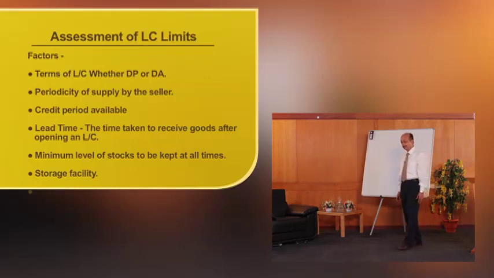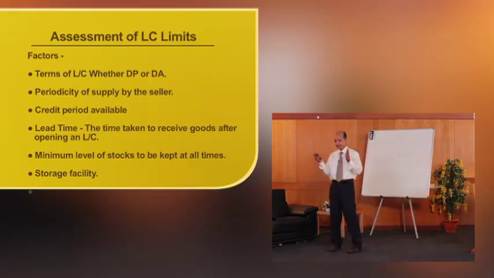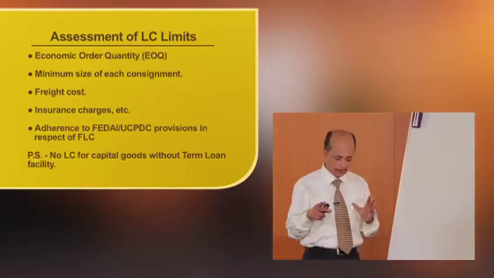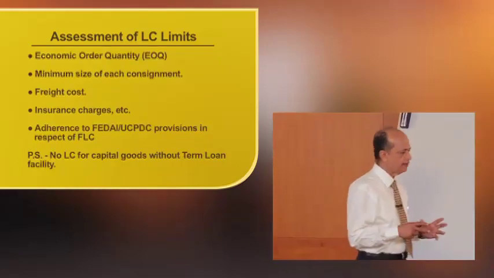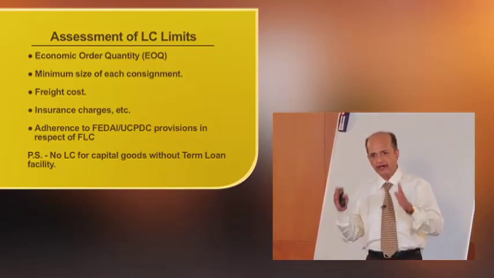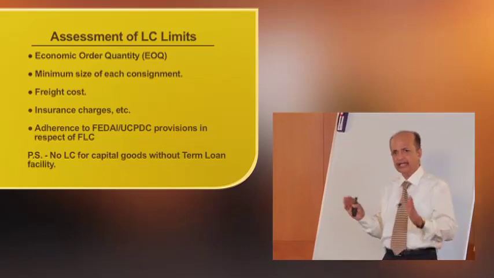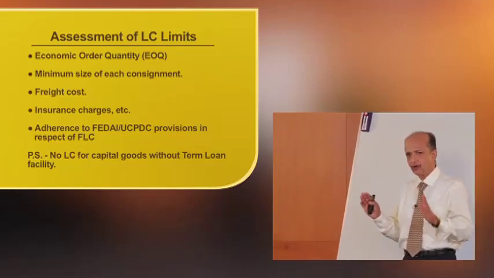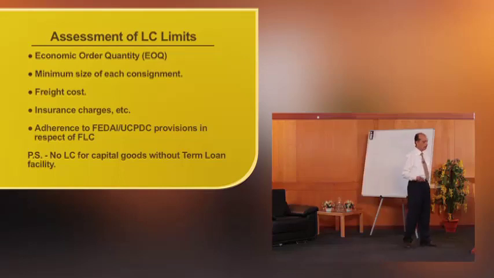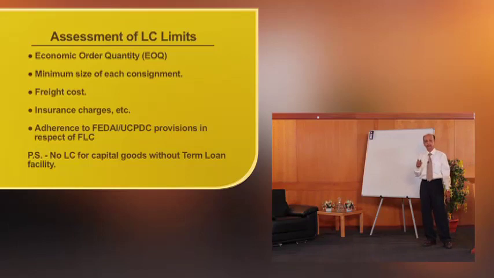Then another factor to be seen, in many cases, suppose import is involved, okay. So a foreign supplier may insist that I cannot supply in piecemeal, I want some minimum quantity to be supplied. That is known as economic order quantity, EOQ. When such EOQs are insisted, then assessment will be slightly different.